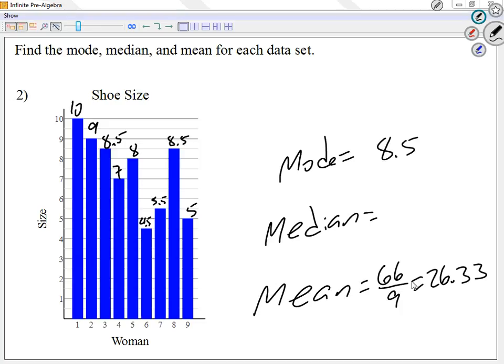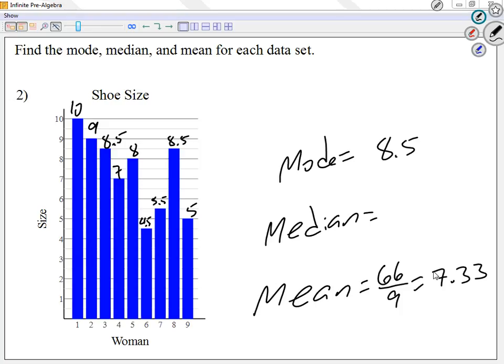Let me see. 66 divided by 9. Oh yeah, I got 7.33. I guess I was typing it wrong. So remember, for the mean, add everything. That's where the 66 came from. Add everything and divide it by how many you got. So 66 divided by 9 came out to 7.33.